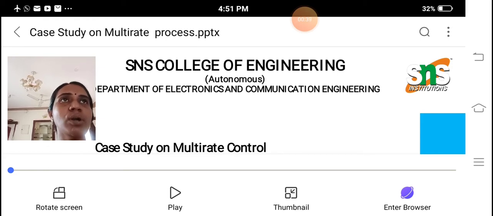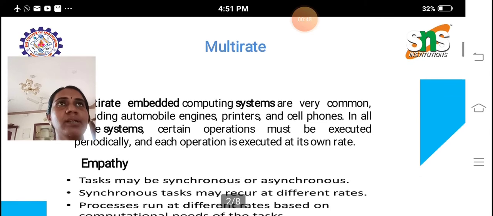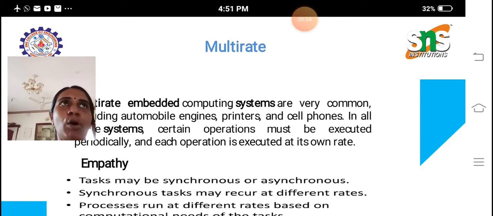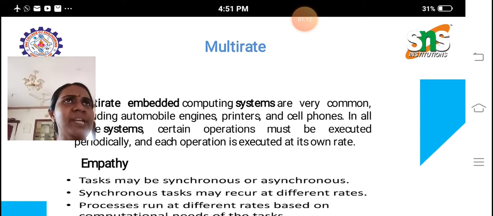So first, what is multi-rate control? Multi-rate control means it is an embedded computing system, very common including automobile engines, printers and cell phones. In all these systems, certain operations must be executed periodically and each operation is executed at its own rate. That is, each operation consists of a different rate of speed at a particular cycle of time. So we can repeat this operation at each cycle. That is called the multi-rate signal concept.